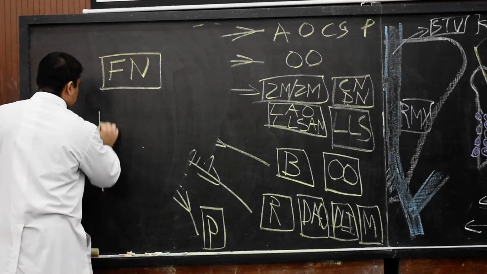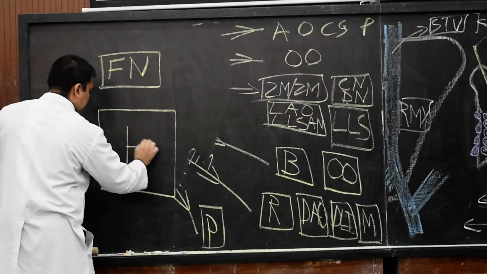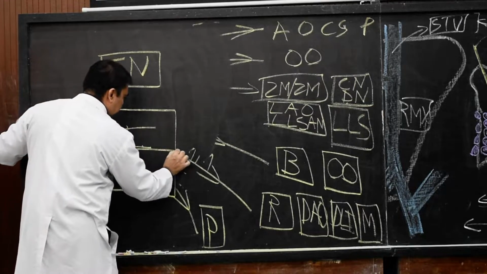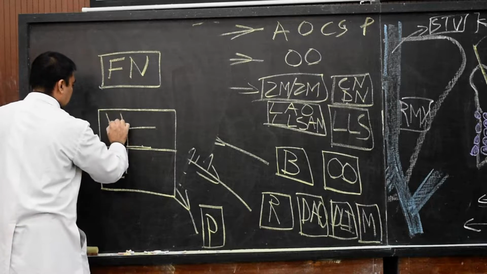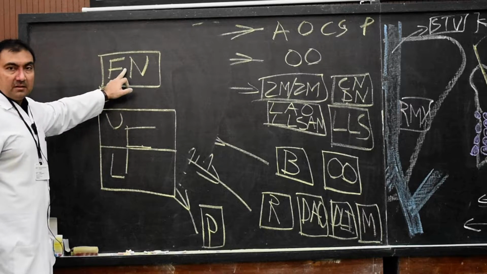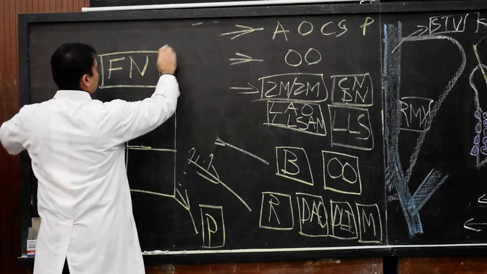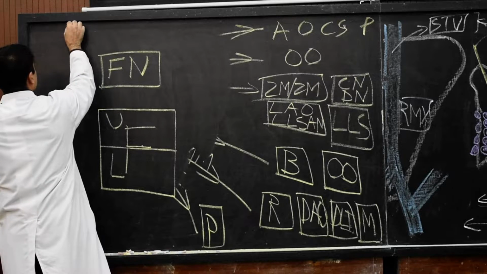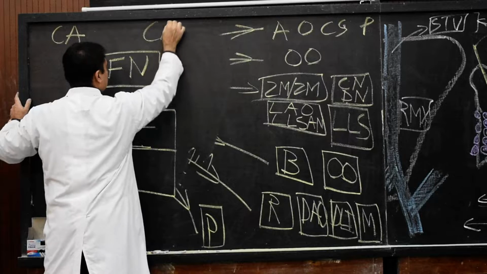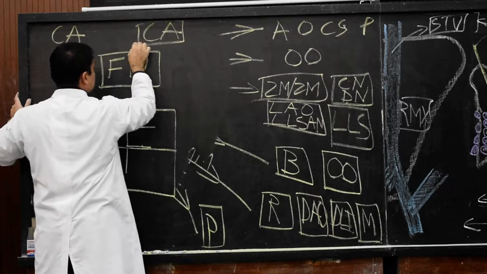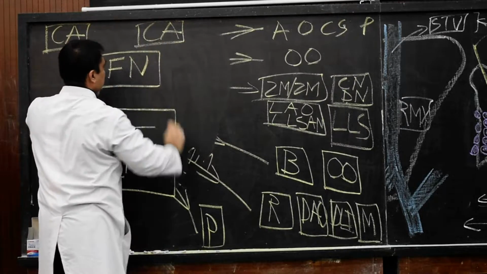Here, I will just represent this rectangular portion as the face, and I will divide this face into upper half and lower half. Upper half of the facial muscles, lower half of the facial muscles, and the facial nerve nucleus. Now this facial nerve nucleus will be controlled by two cortical areas: the cortical area of the opposite side and the cortical area of the same side. Opposite side is called contralateral, same side is called ipsilateral.